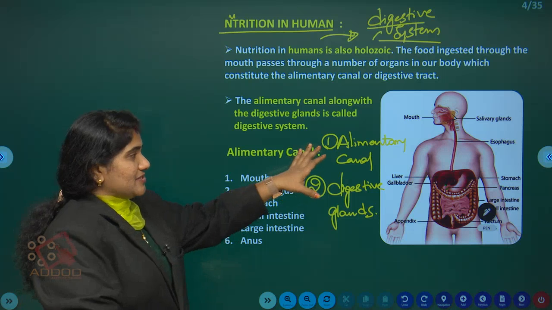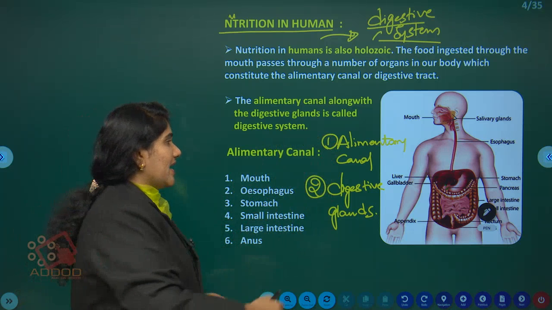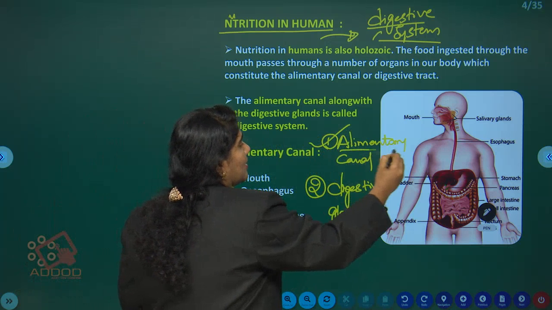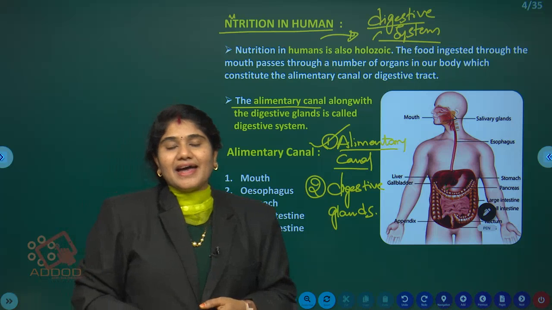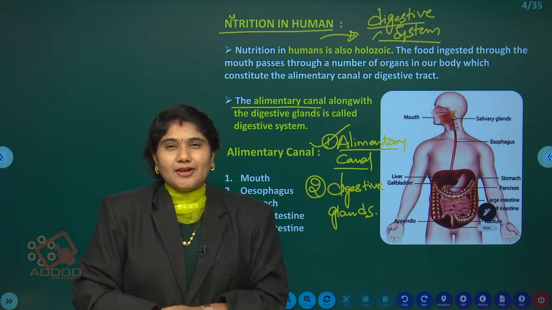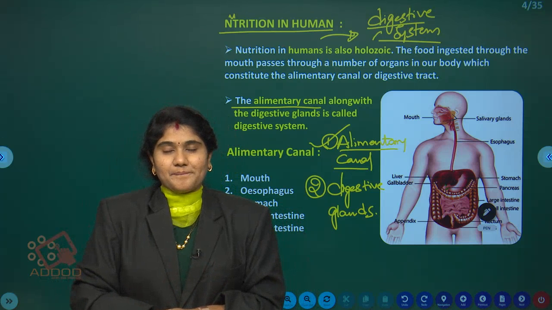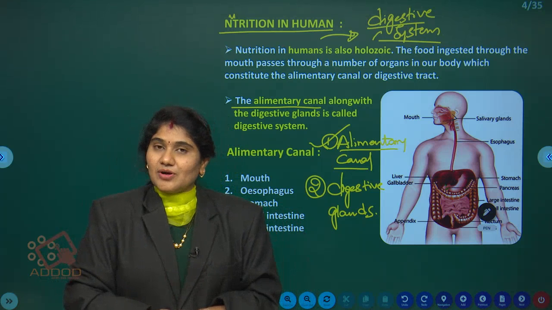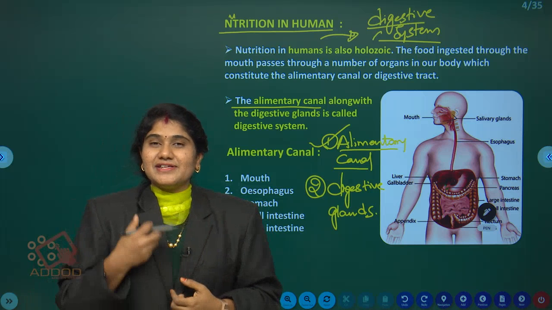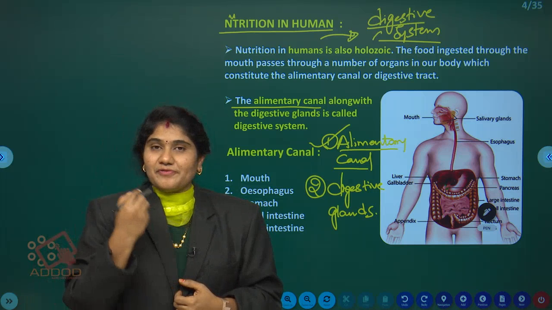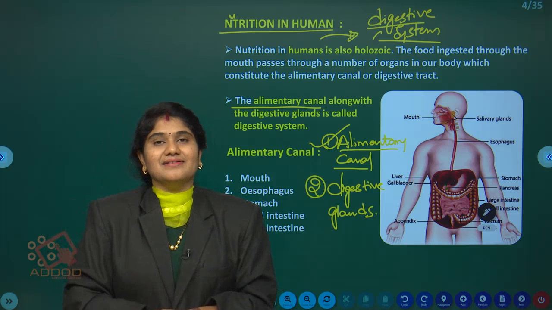So first of all we'll see what is meant by alimentary canal. The alimentary canal is a long tube-like structure which opens from the mouth and ends with the anus.